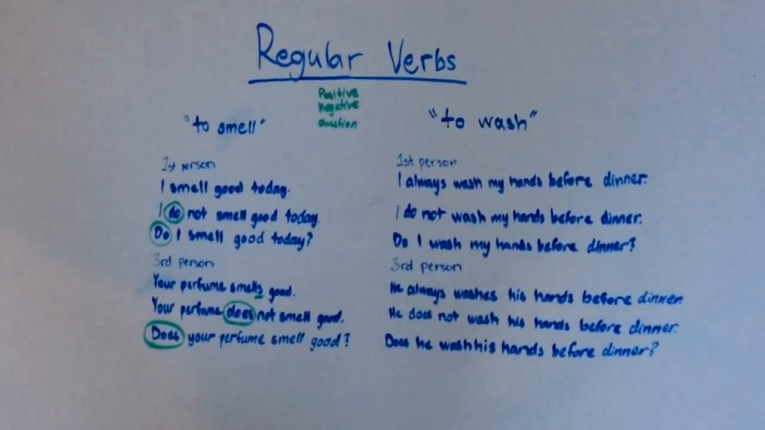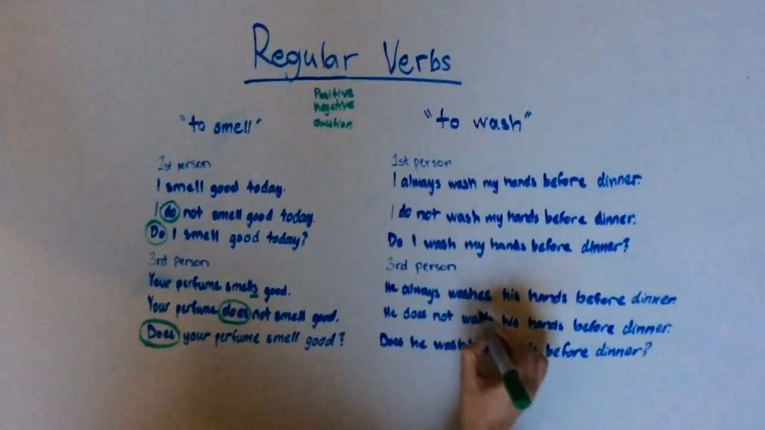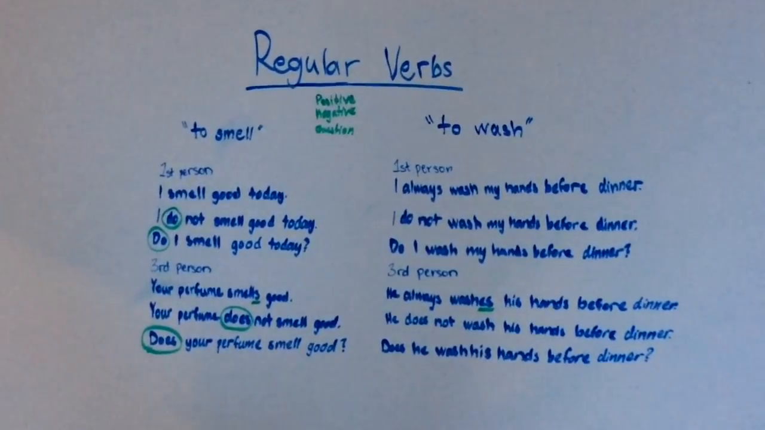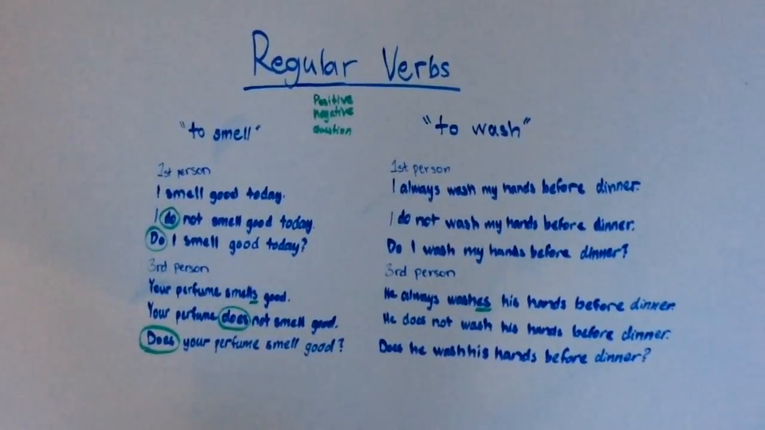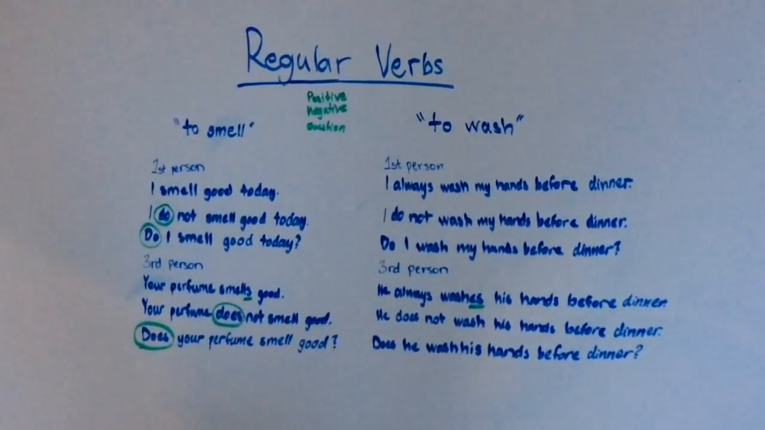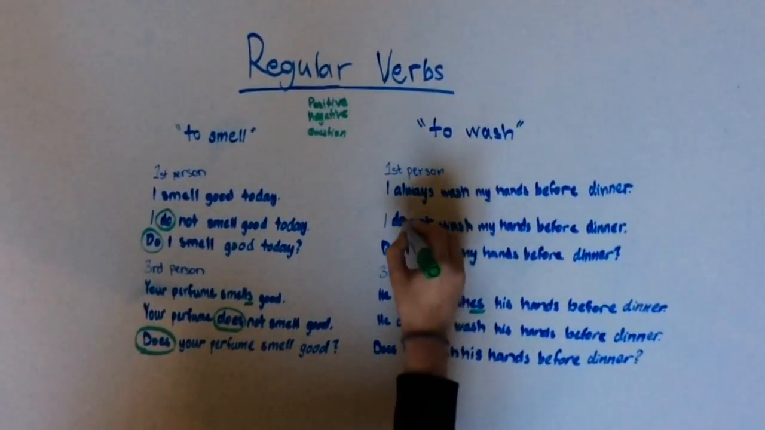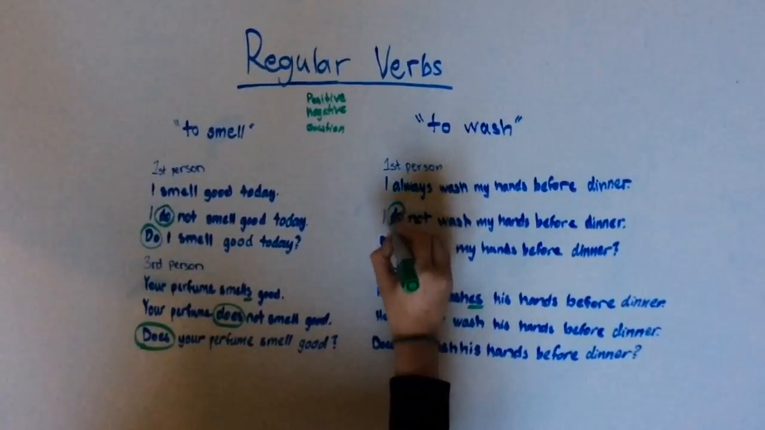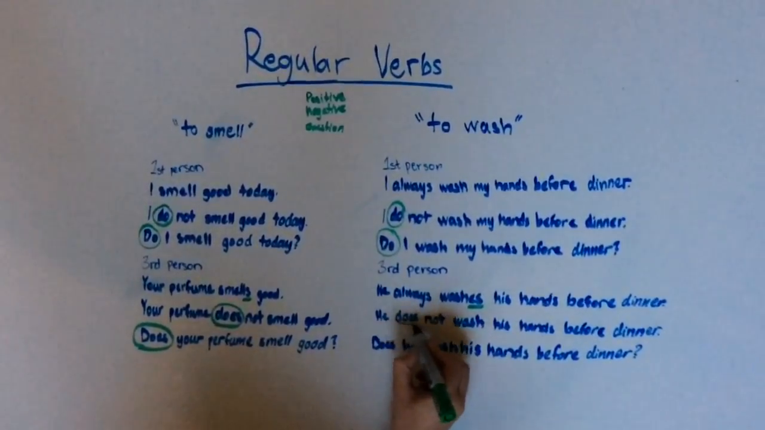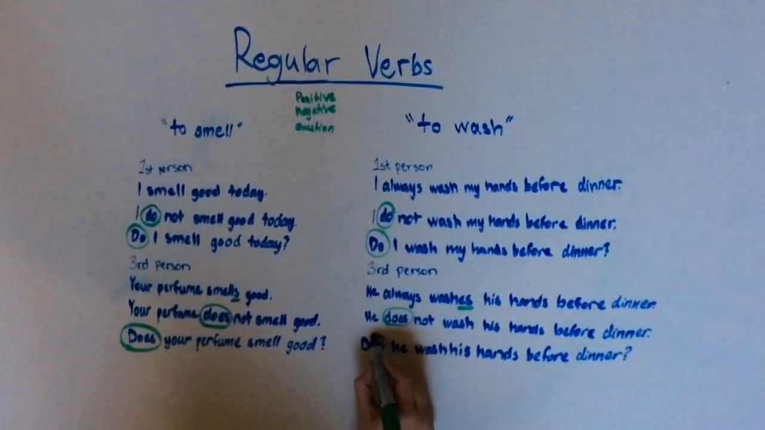Here you can also see that it's the third person positive form that changes. You put an es on the end of the verb. Otherwise, it's all the same. Here, the big difference is also the do in the negative and question form. In first person, you use do, and in the third person, you use does in both negative and question forms.